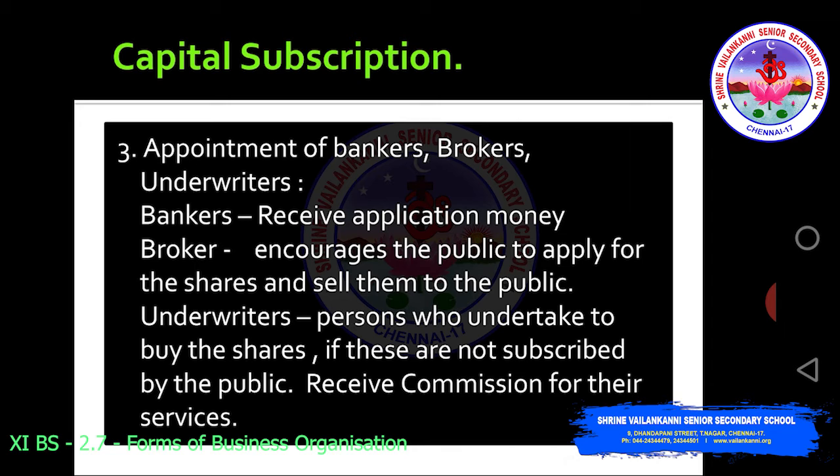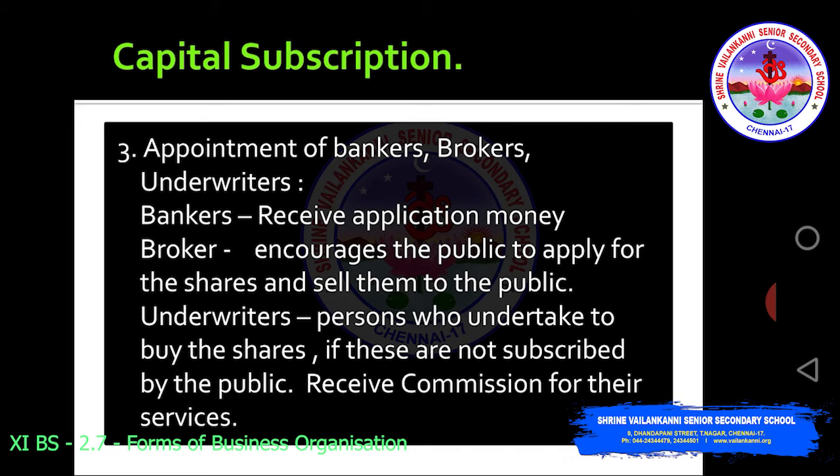The third one is underwriters. Underwriters are persons who undertake to buy the shares if they are not subscribed by the public, and receive commission for their service. For example, if the company is unable to sell the shares, it can take up the services of underwriters. Underwriters say, look, we will help you, we will take up the shares, you don't worry about it, we will purchase your shares so that you can commence your business without any problem, for which you need to pay us commission. So this is the service of underwriters.